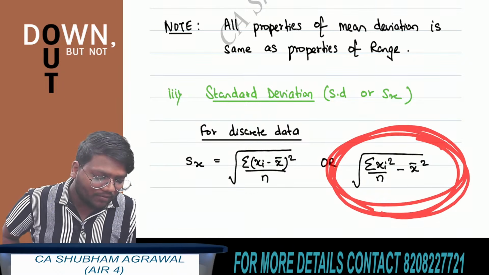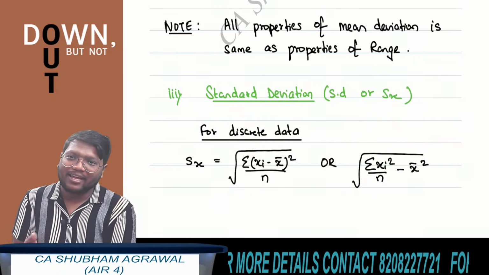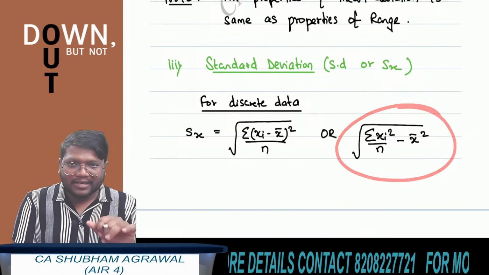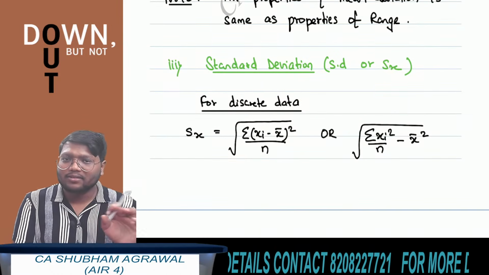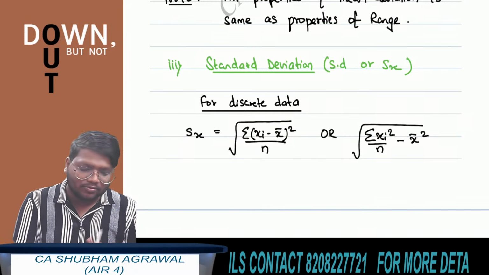In exam, mostly we will use this result. Okay, in order to find standard deviation of x, you can use this result. In square root, what you have to write? Summation of x square upon n minus x bar square.